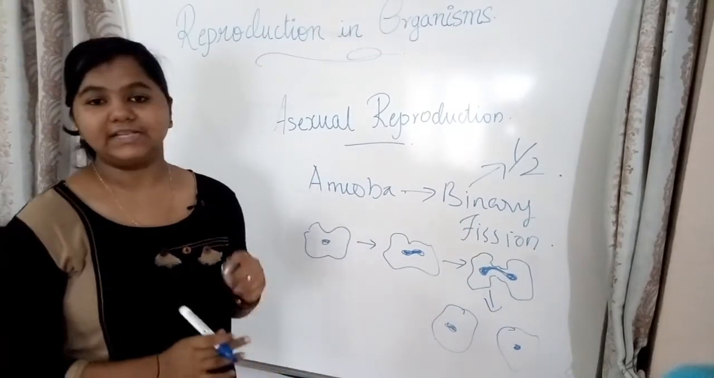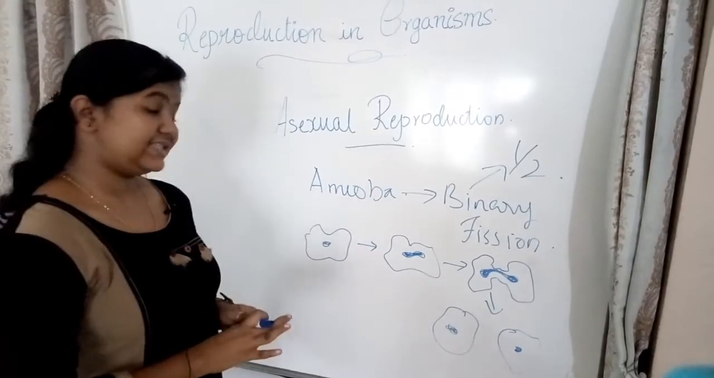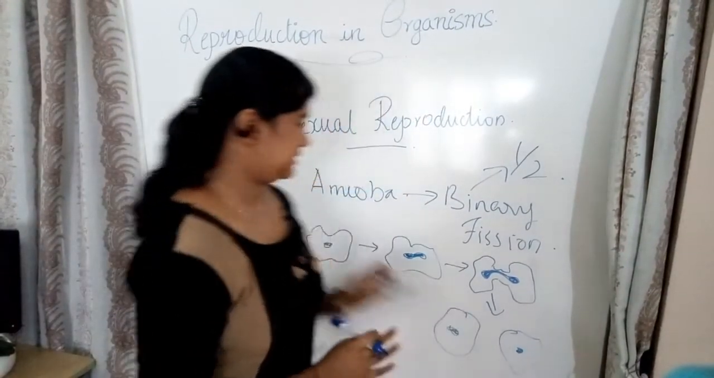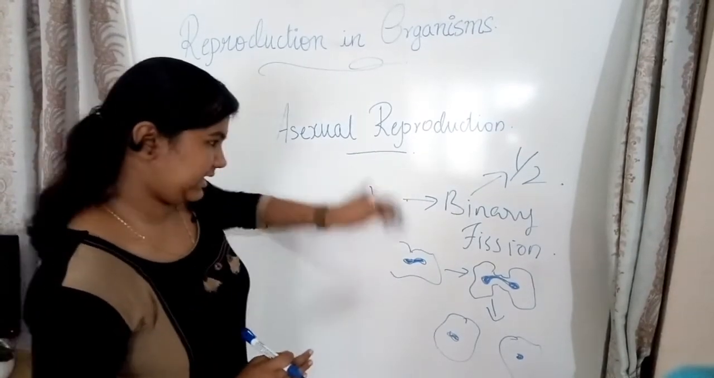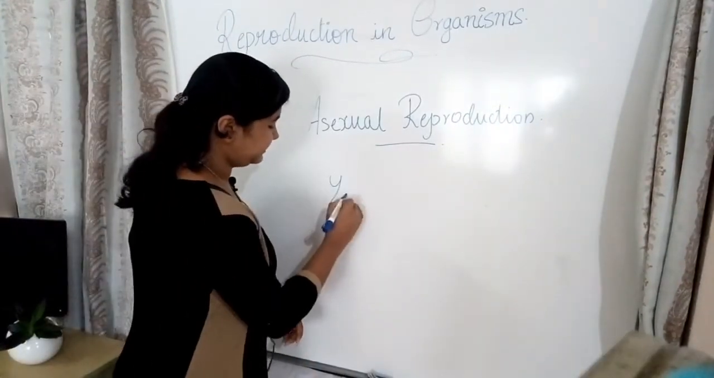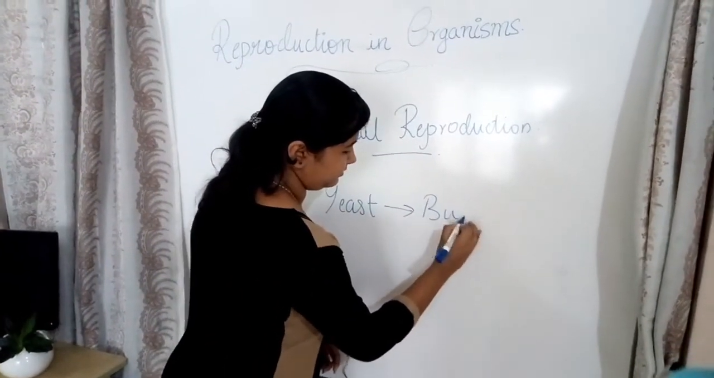So next we are going to learn about yeast, where budding happens. Let's see what budding is and what yeast is. Yeast is also a unicellular organism. So we learn about yeast. Yeast does budding.